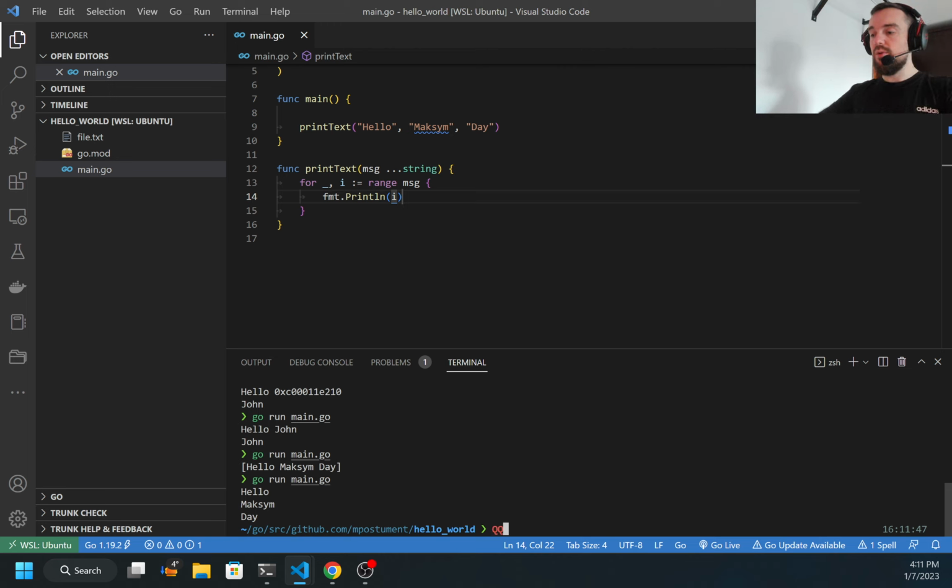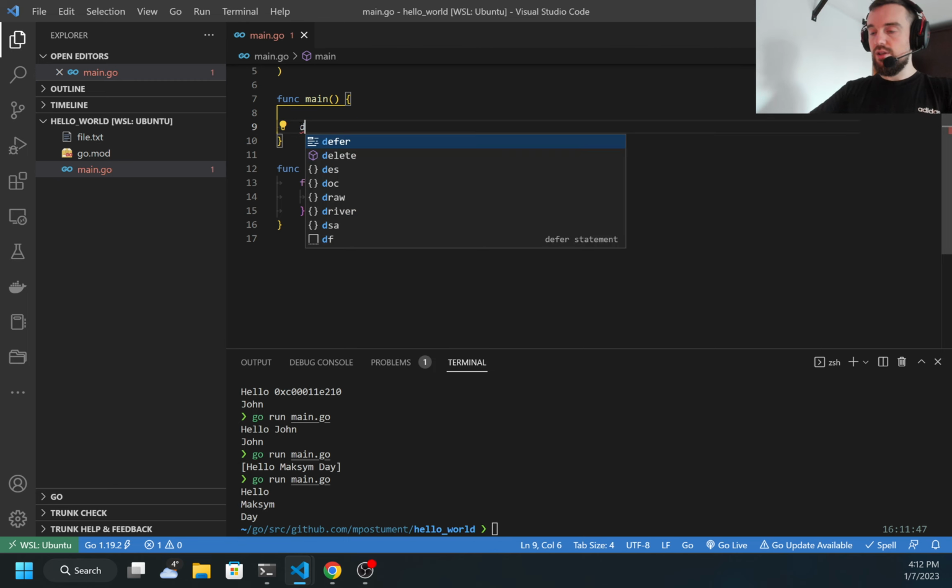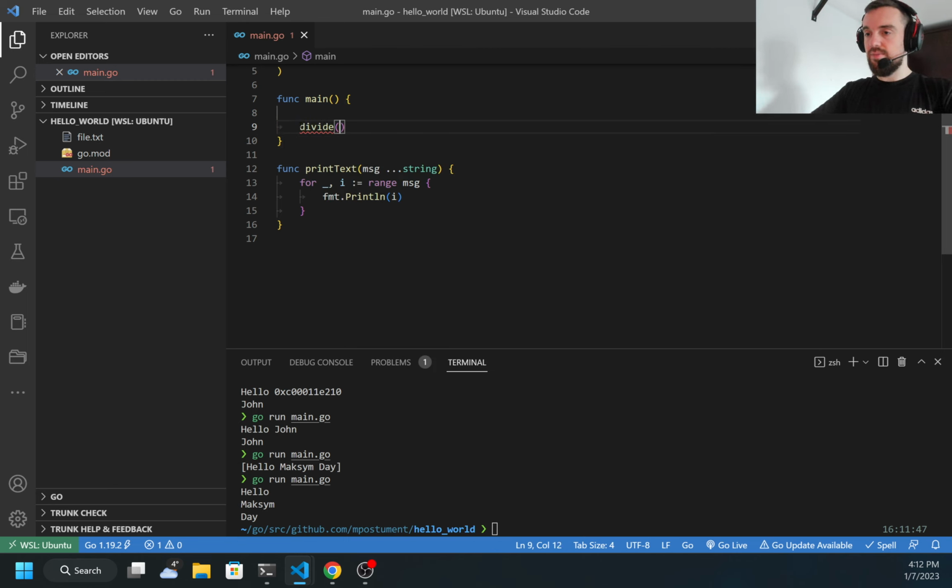So for now, when we do something with the parameters, we only printed the values inside of the function. But what if I need to receive a value from this function and reuse it in some other place? I can do that with return. So let's imagine I have the same function, but let's change it to something like divide.